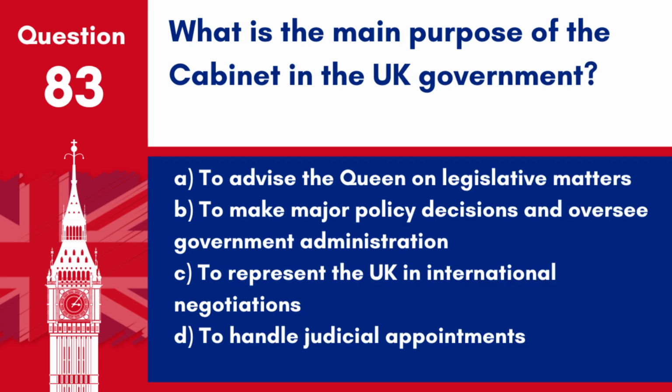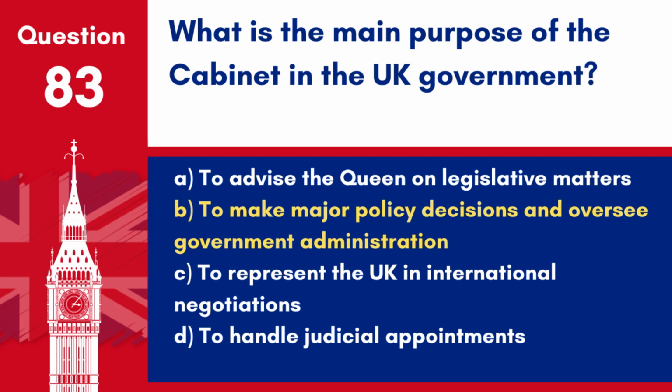Question 83. What is the main purpose of the Cabinet in the UK government? A. To advise the Queen on legislative matters. B. To make major policy decisions and oversee government administration. C. To represent the UK in international negotiations. D. To handle judicial appointments.